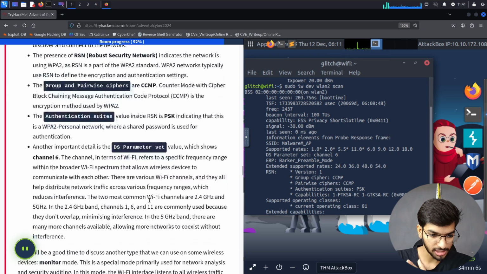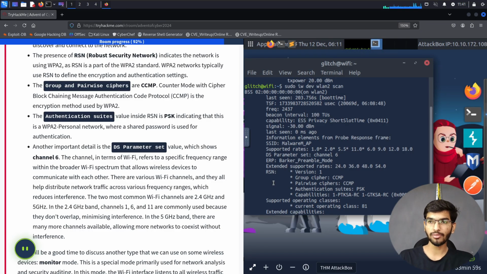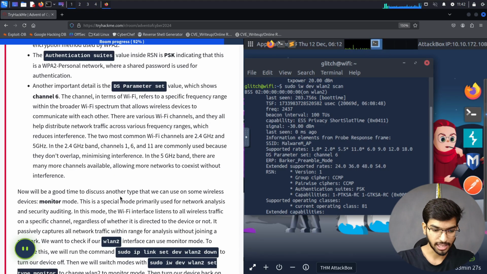I guess the description is here. We're using channels 1, 6 and 11 for communicating between the Wi-Fi's, just so that we don't overlap with another Wi-Fi which is present in the same range, and then we are going to be losing our packets and all those things. So we use 1, 6 and 11, and for 5 gigahertz we are going to be using much more than what is defined for the 2.4 gigahertz band. So here it's using channel 6, which means that we're using 2.4 gigahertz of Wi-Fi signal strength here.